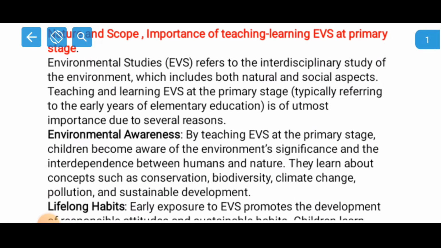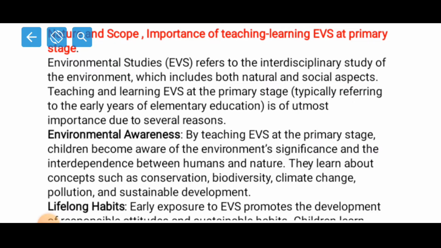Environmental studies, we call it EVS most of the time. EVS refers to the interdisciplinary study of the environment, which includes both natural and social aspects. Teaching and learning EVS at the primary stage, typically referring to the early years of elementary education, is of utmost importance due to several reasons.